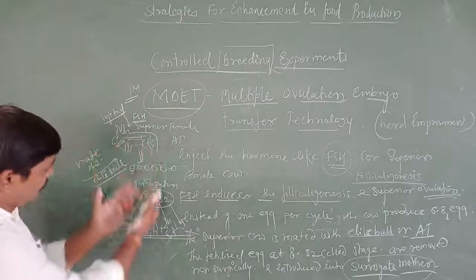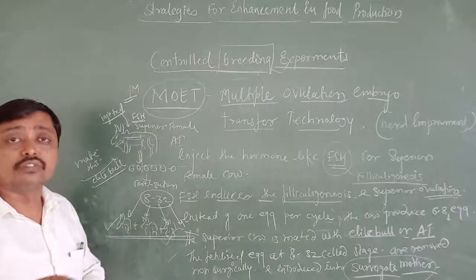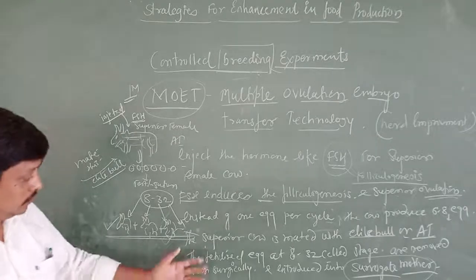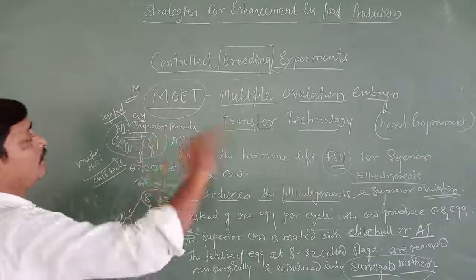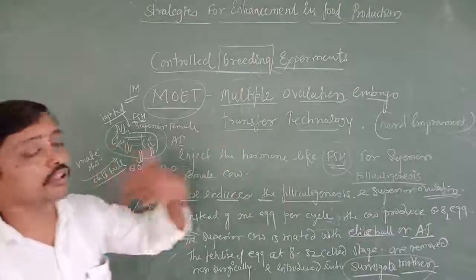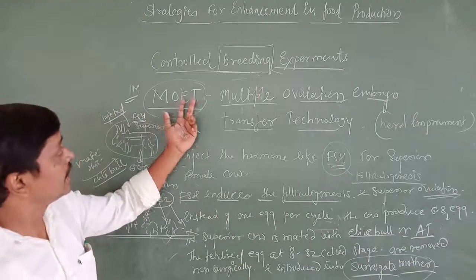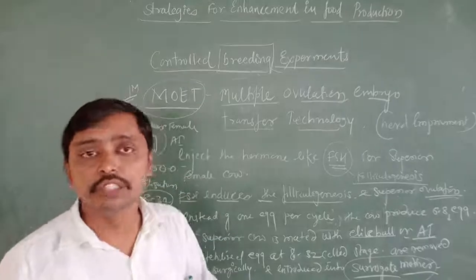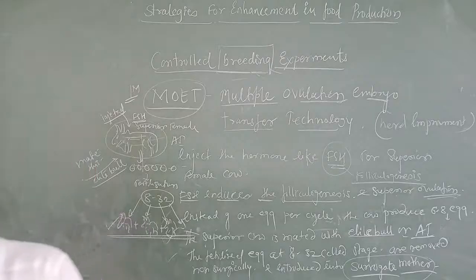And once you remove these 8 to 32 cell stage eggs, what we call the fertilized eggs, the superior cow is ready again for the next cycle. In such a way, this multiple ovulation embryo transfer can help us to increase, that is, improve the herd. Okay, and this is used in cattle, sheep, rabbit, buffalo, mares, etc.